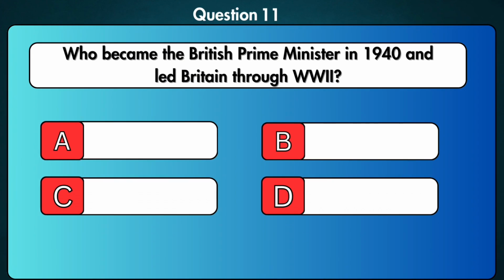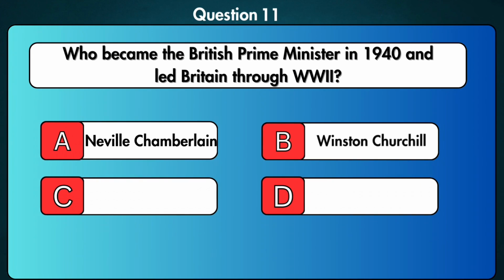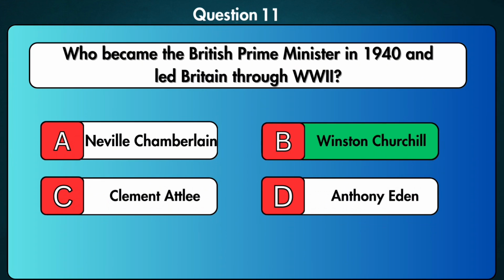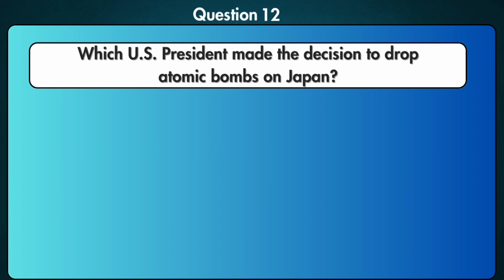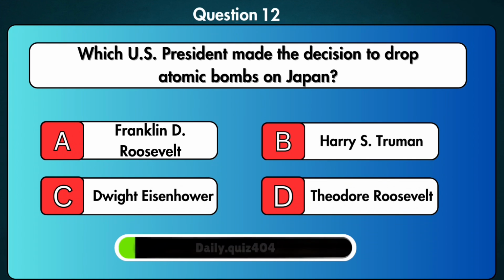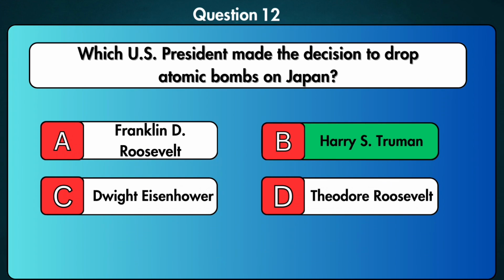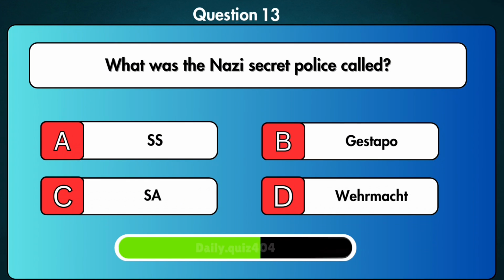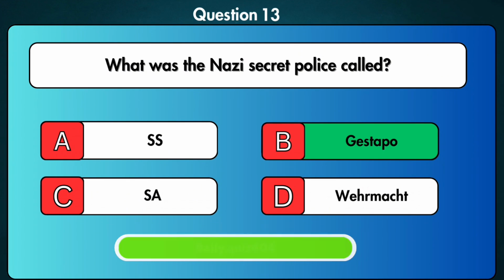Who became the British Prime Minister in 1940 and led Britain through World War II? Winston Churchill. Which U.S. president made the decision to drop atomic bombs on Japan? Harry S. Truman. What was the Nazi secret police called? Gestapo.